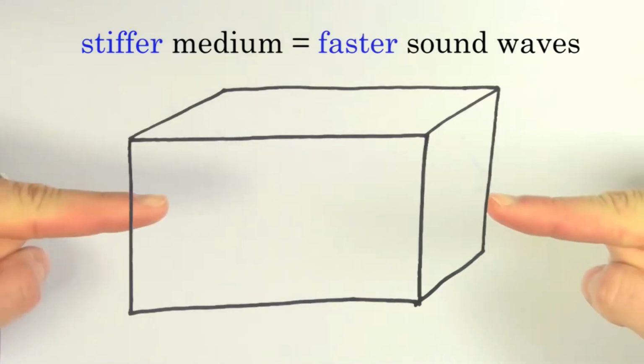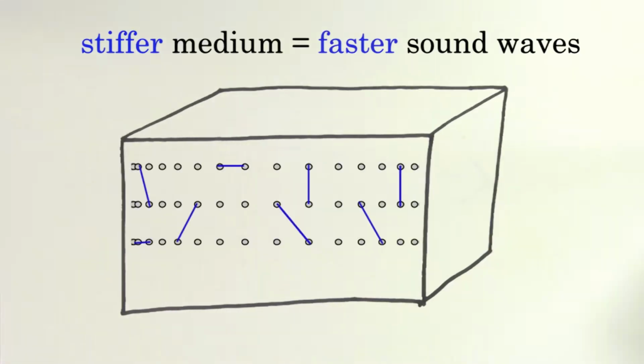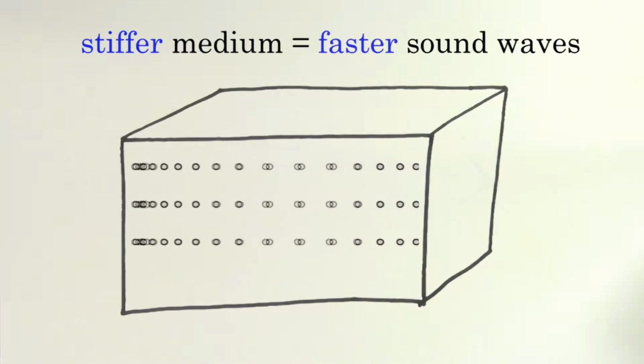This is because in a stiff material, each molecule is more interconnected to the other molecules around it, so any disturbance gets transmitted faster down the line.